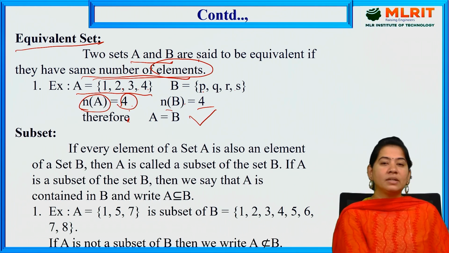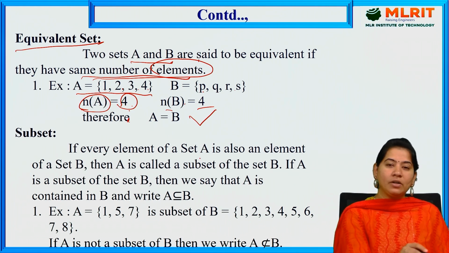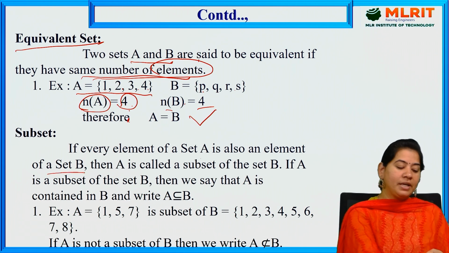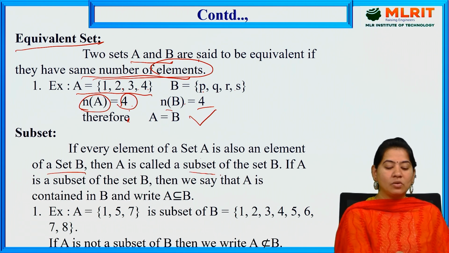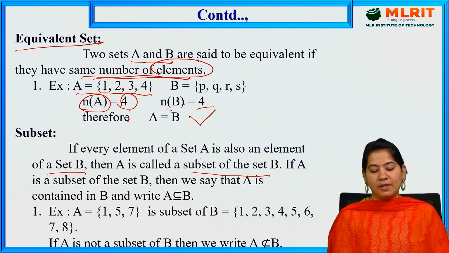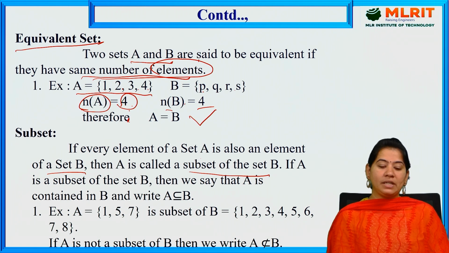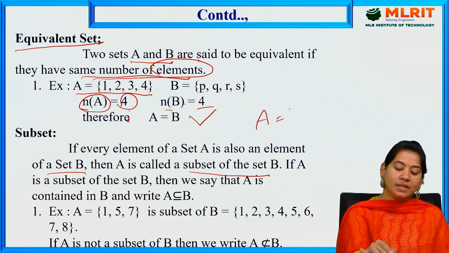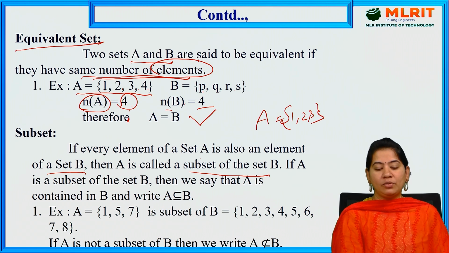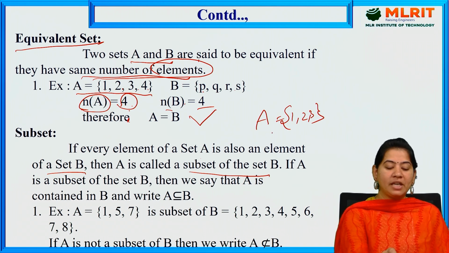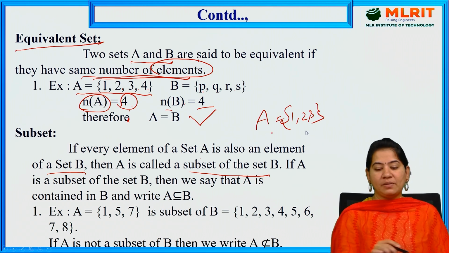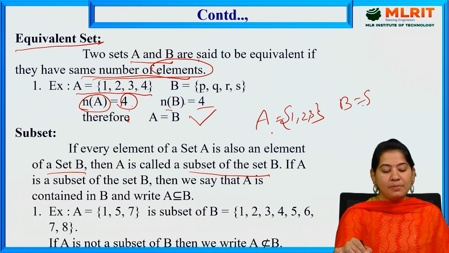Next we have the subset. If every element of set A is also an element of set B, then A is called a subset of set B. Let us suppose A is equal to 1, 2, 3, and B is equal to 1, 2, 3, 4.